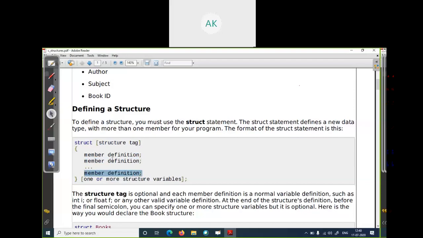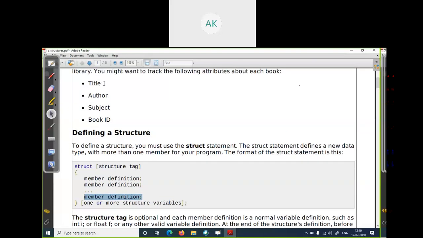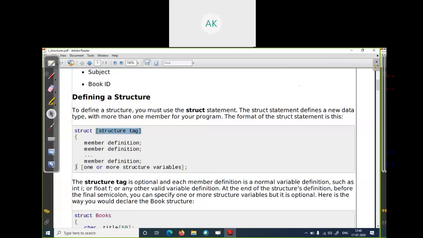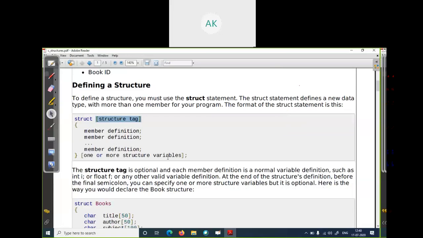The first member of our book structure is title, the second member is author, the third is subject, and the last is book ID. So we can store more than one member variable in a single data type called a structure. It is closed by curly braces followed by a semicolon. This is the simple definition of how we can define a structure in C programming.